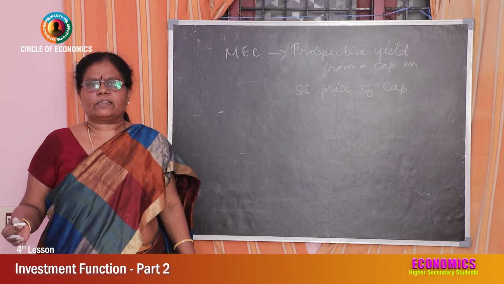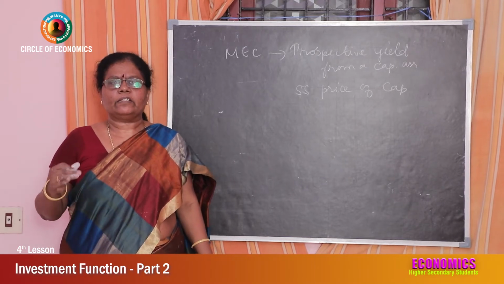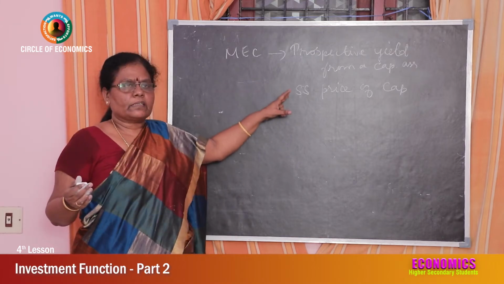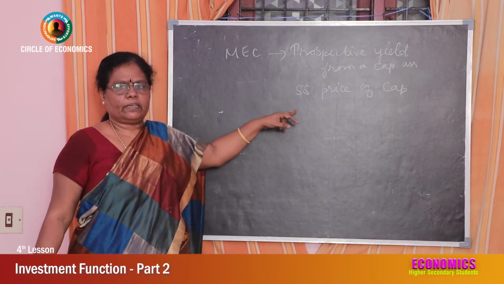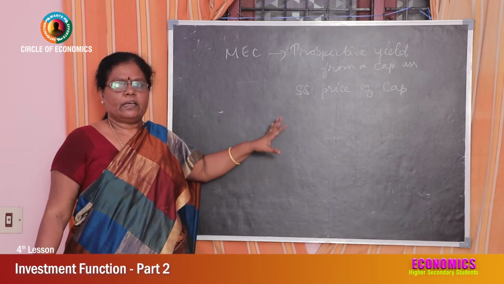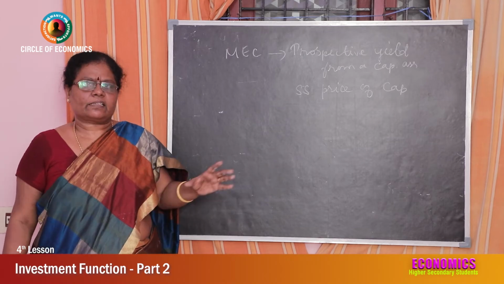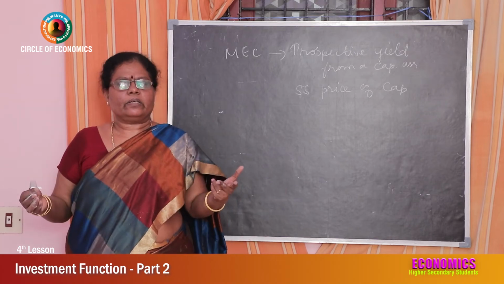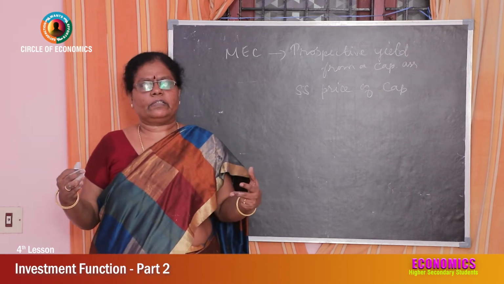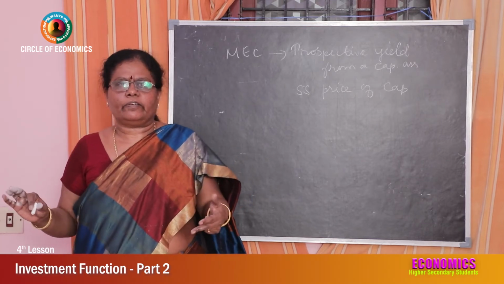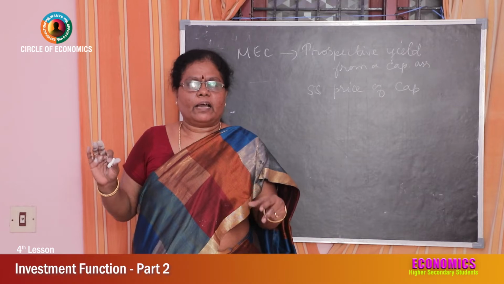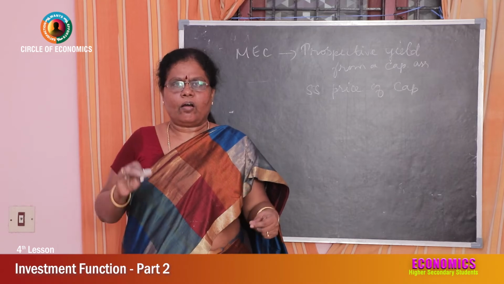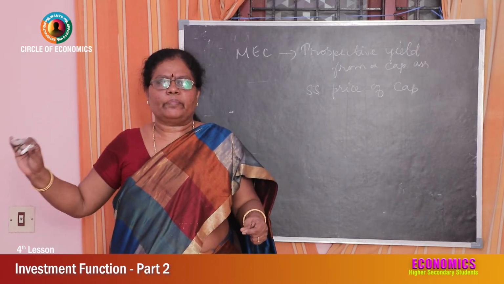Marginal efficiency of capital is the expected profitability of an additional capital asset. So it depends upon two things, that is prospective yield from a capital asset and a supply price of capital. Supply price of capital is nothing but the cost of capital. The rate of return is more and the cost of capital is less, so then it is profitable. Expected profit is higher. So it can be defined as the highest rate of return on additional units of capital asset.